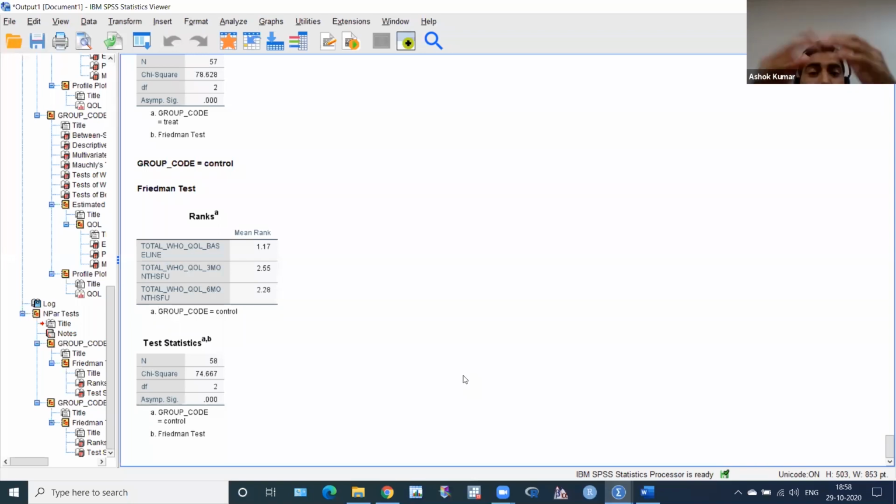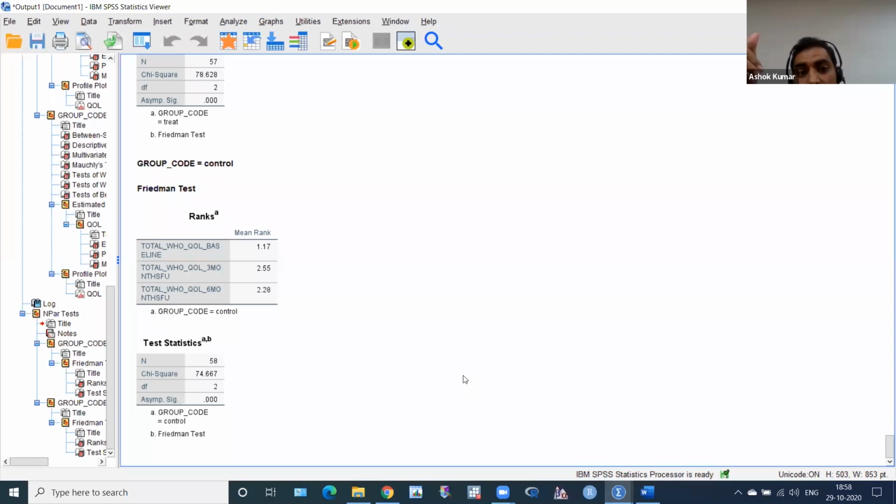So you have to look at the distribution of data, the dispersion of data. The main thing we have to see in a non-parametric test, whether Mann-Whitney, Wilcoxon, or repeated measures like Wilcoxon and Friedman test, is the distribution of data. So there is no significant difference in the distribution of data from baseline to 3 months, baseline to 6 months, and 3 months to 6 months.